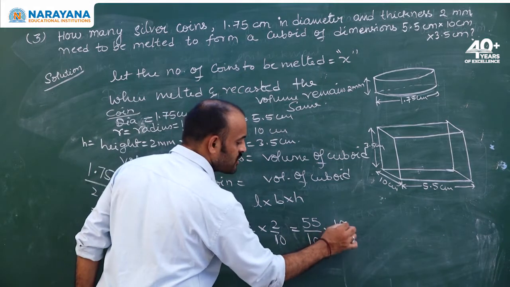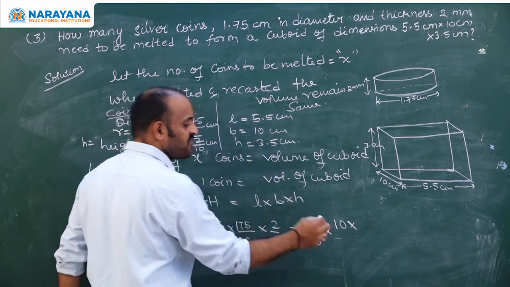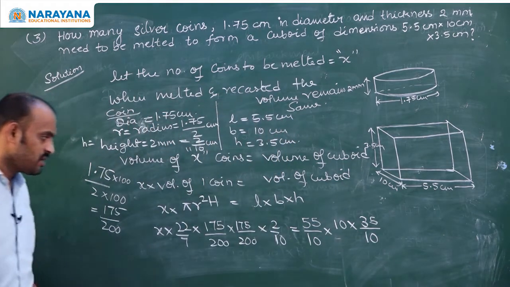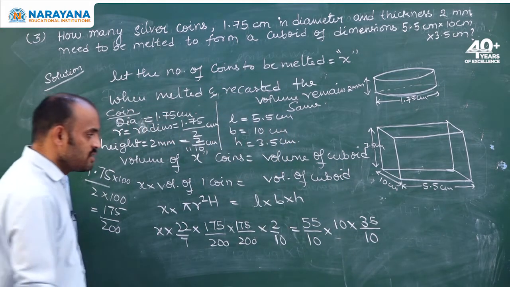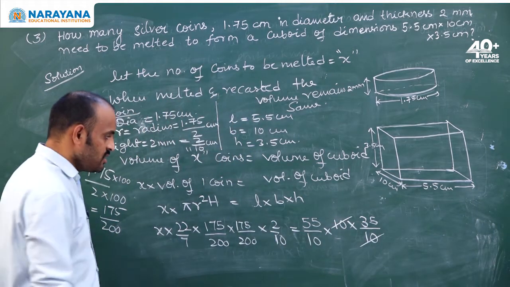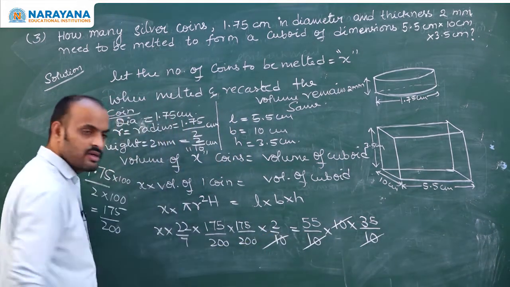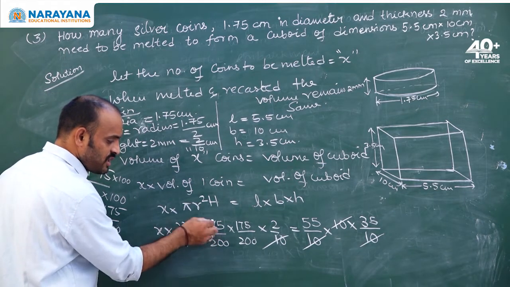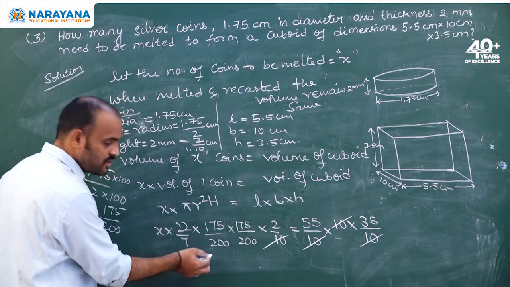Breadth is 10. Height is 3.5, that means 35 by 10. 35 by 10. Shall we cancel 10 and 10 here? Cancelled. Now the denominator 10 and 10 here? Cancelled.